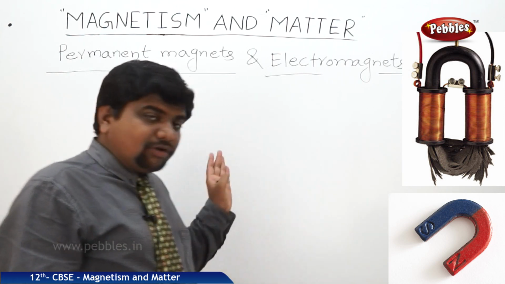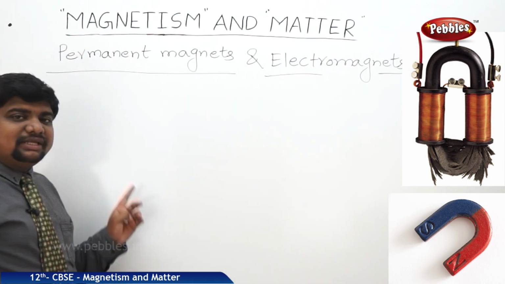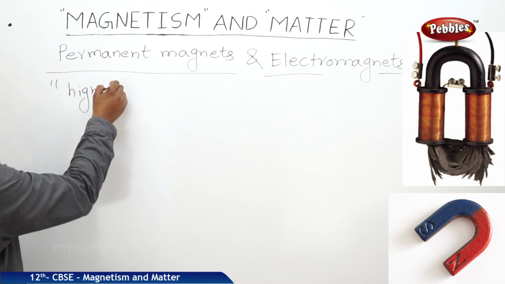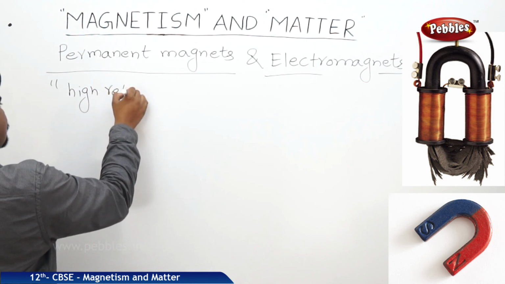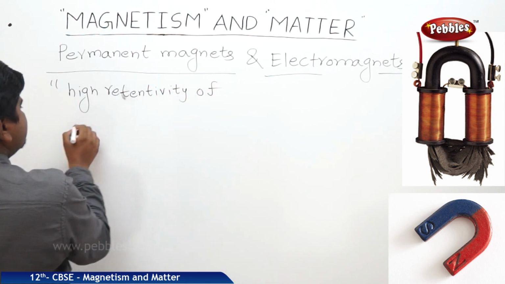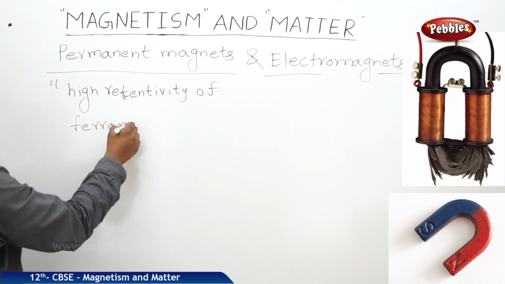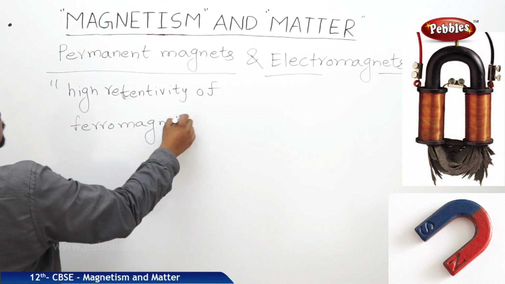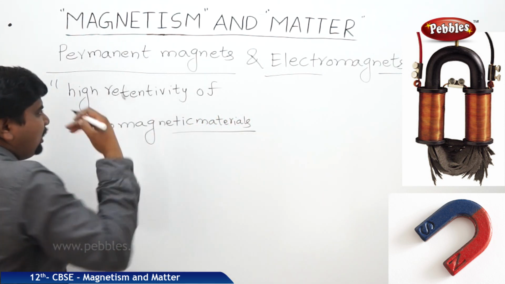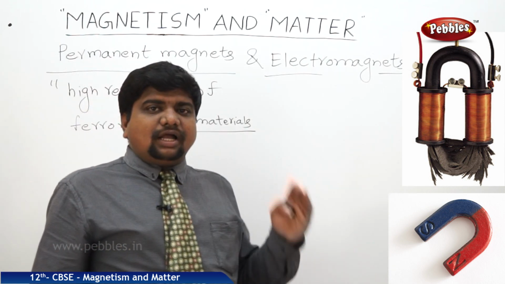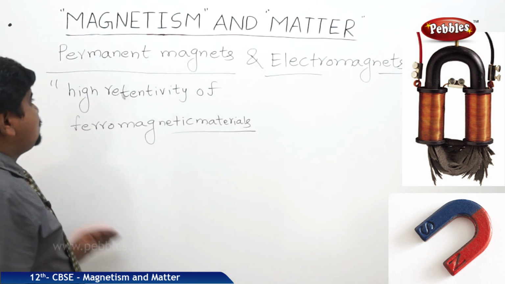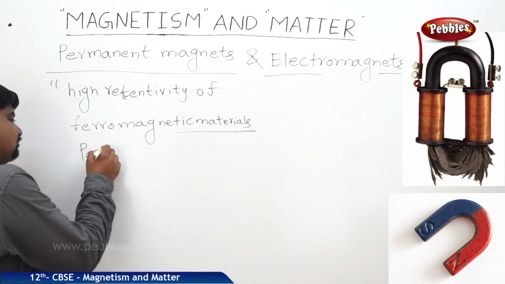Those are called hard ferromagnetic materials. In other words, they are said to be permanent magnets. So ferromagnetic materials with high retentivity, which are able to store the magnetic field for a long interval of time, are called permanent magnets.